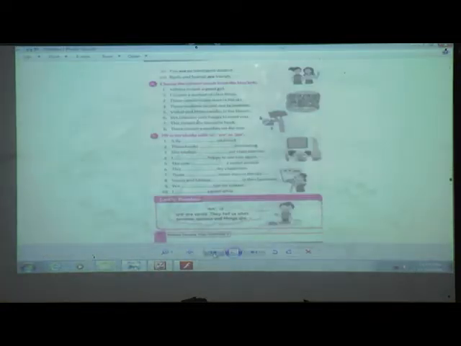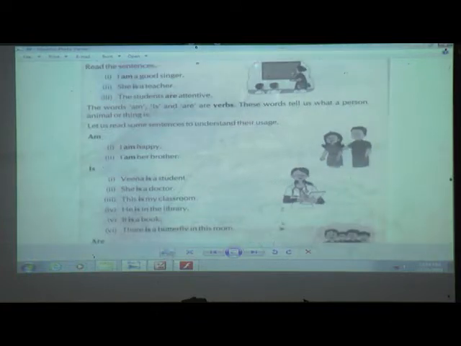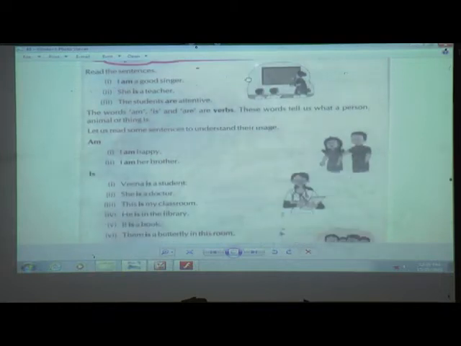You have come to know now that am, is, are are also verbs. Now how are we going to use them? That also I have taught you in the last session. But still, in detail, today we are going to see. Take out page number 49, lesson number 16. Ready, students? So I think these three words are familiar to you, that is am, is, are.